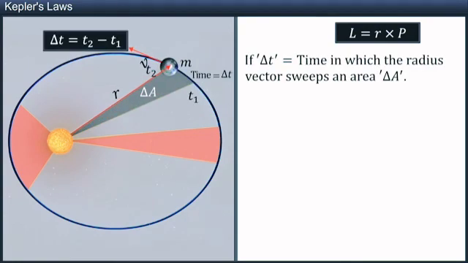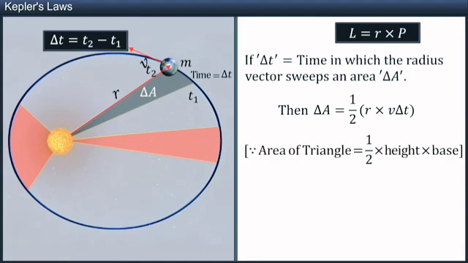If delta t is the time in which the radius vector sweeps an area delta A, then delta A is equal to half multiplied by r multiplied by v delta t. Thus, delta A by delta t is equal to half r multiplied by v.